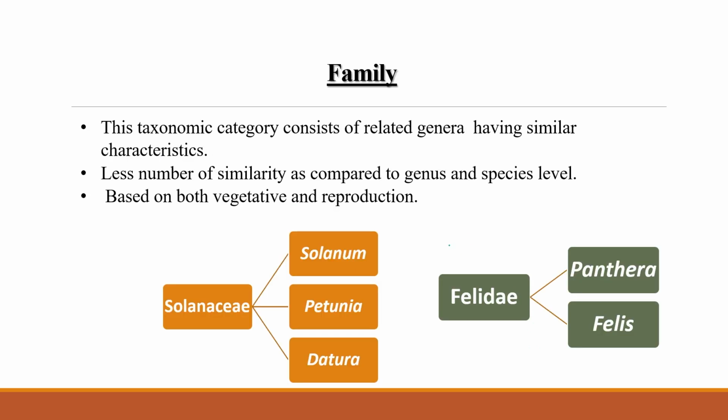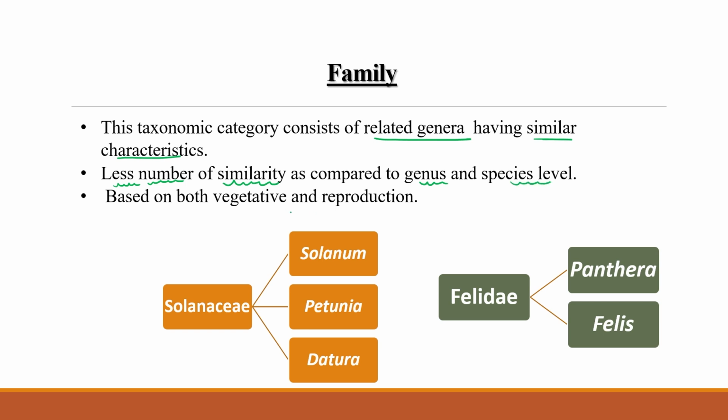After genus, the next category is family. In the family, related genera having similar characteristics come together, with fewer similarities as compared to the genus or species level. So similarity will decrease as we go from bottom to upward. Just remember that taxonomical hierarchy. Now we are discussing from bottom to top, so that's why it is written over here: fewer similarities as compared to genus and species level.